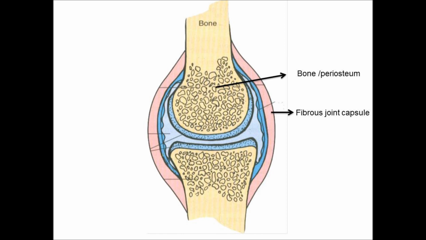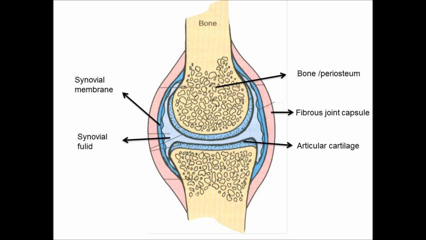Next we have the synovial membrane. This synovial membrane consists of synoviocytes or synovial cells, which secrete synovial fluid and take away the debris or waste material from the synovial space. Next we have synovial fluid, which is secreted from the synovial membrane. Next we have the articular cartilage, the blue colored articular cartilage. It gives a cushioning effect for the normal joint between the bone and the synovial membrane.